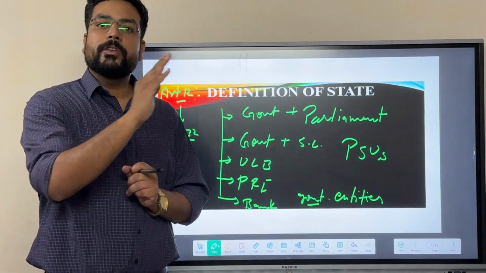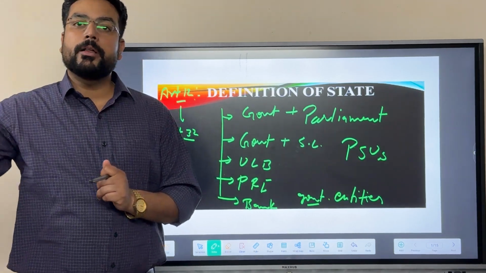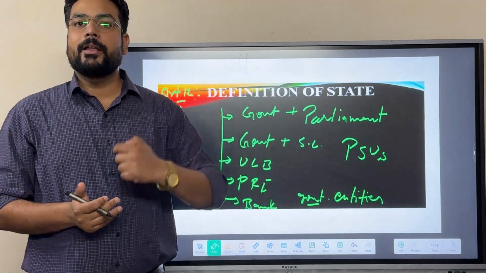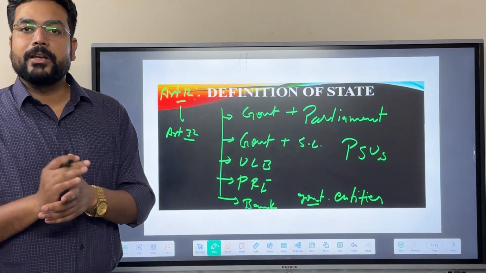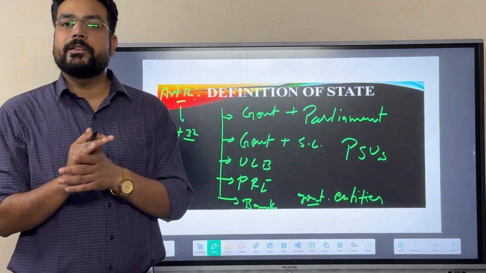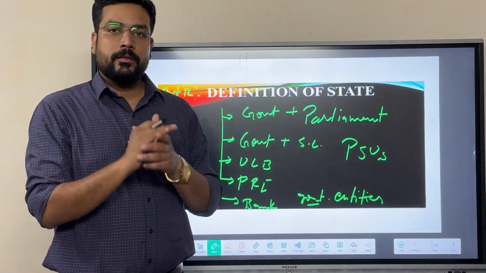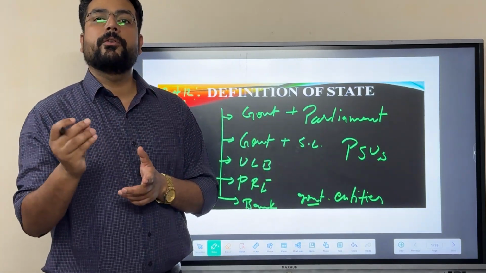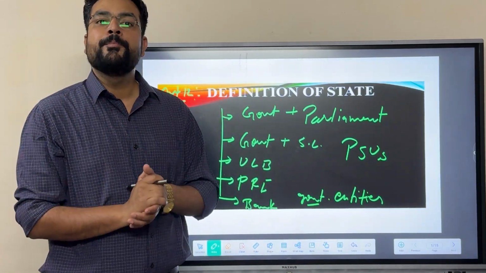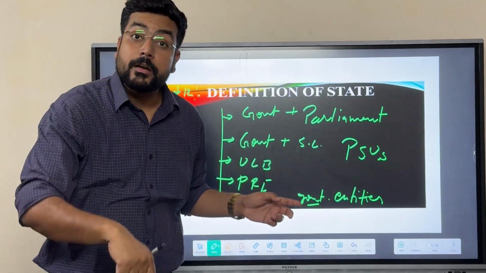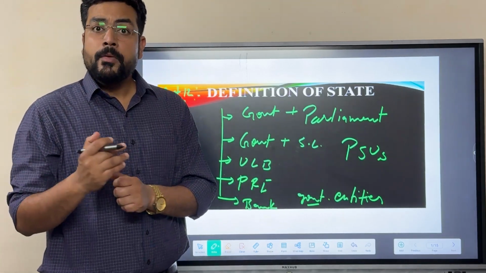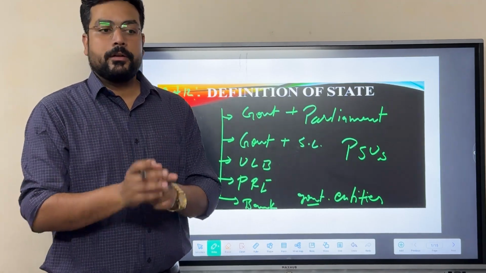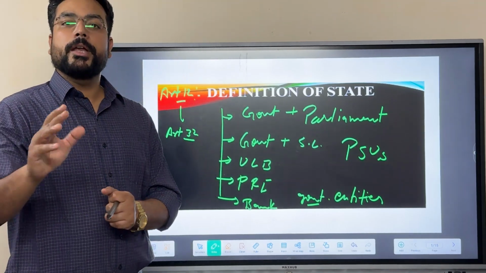It talks about those entities which can violate the fundamental rights of an individual, and in that condition there would be a list, namely Parliament and the central government, state government and the state legislature, then the PRI, Panchayati Raj institutions, urban local bodies, all the PSUs, all the PSBs, all those entities where the government has a share of 50 or 51%, more than 50%, and along with that all those private entities too having the work or the contract under the government for the time being. In that condition, that entity will also fall under the category of state.